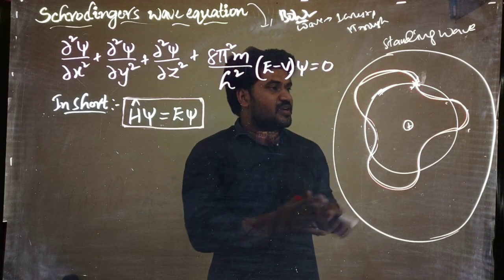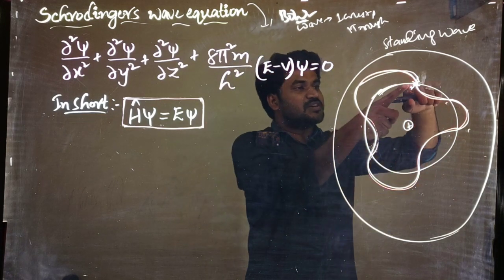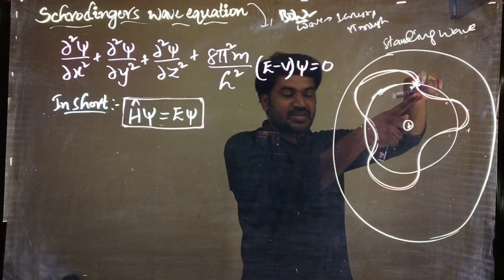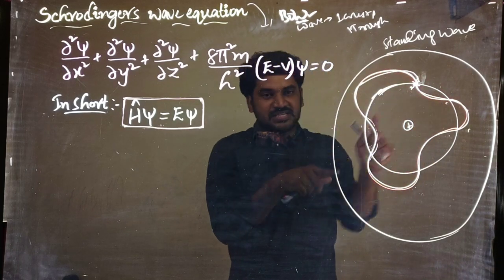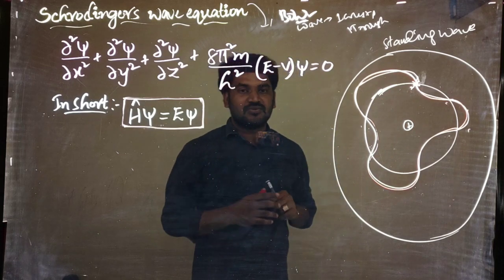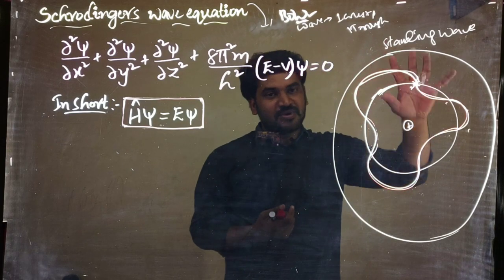In the standing wave, the electron has a wave motion, and in the wave motion, the starting point of the first wave is the ending point of the last wave. That means energy is quantized. We call it that energy is quantized. That means we are saying a particular amount of energy is there. Why? Because a particular number of waves are there.